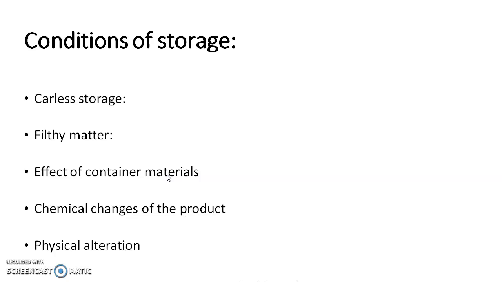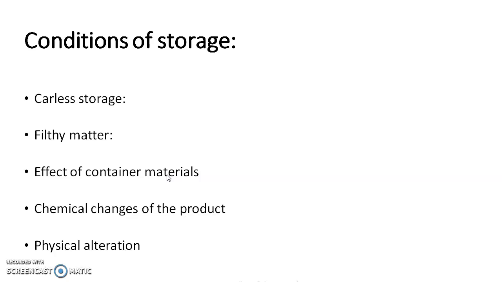If we don't, there are products which start altering their chemical structure and also start changing their chemical properties. We have to take care of those things to maintain stability and avoid impurities.